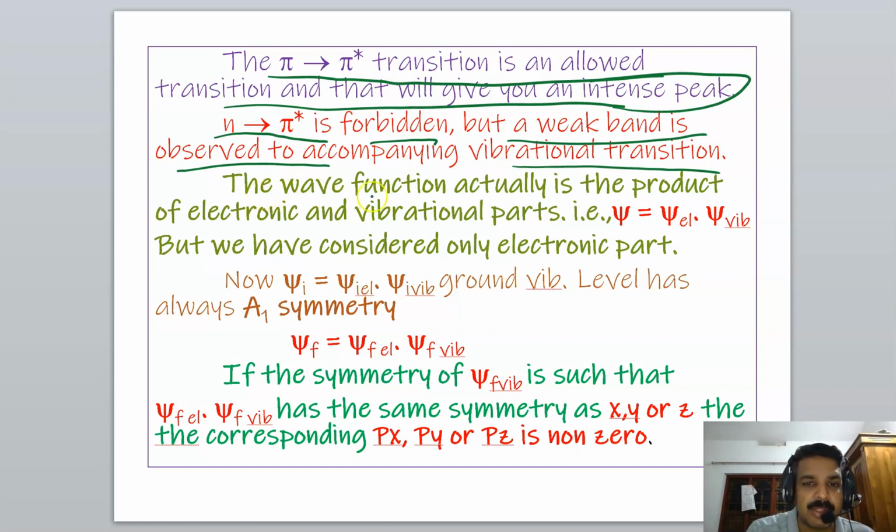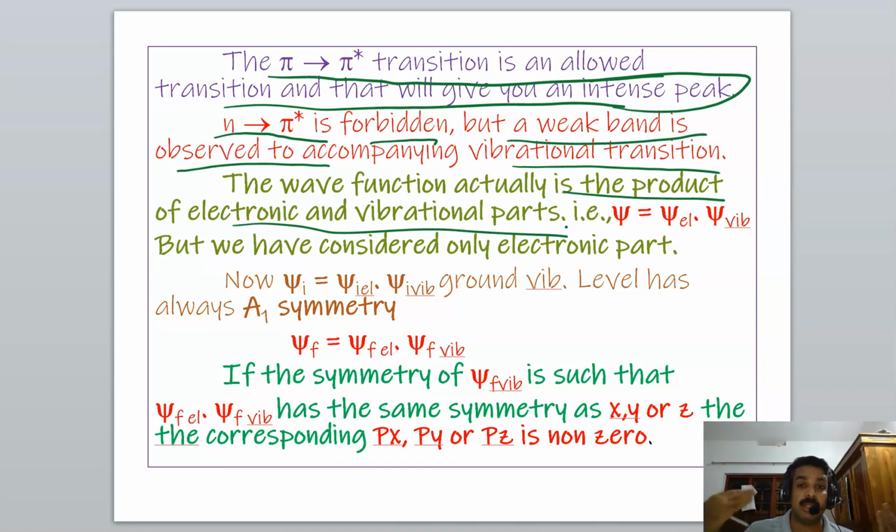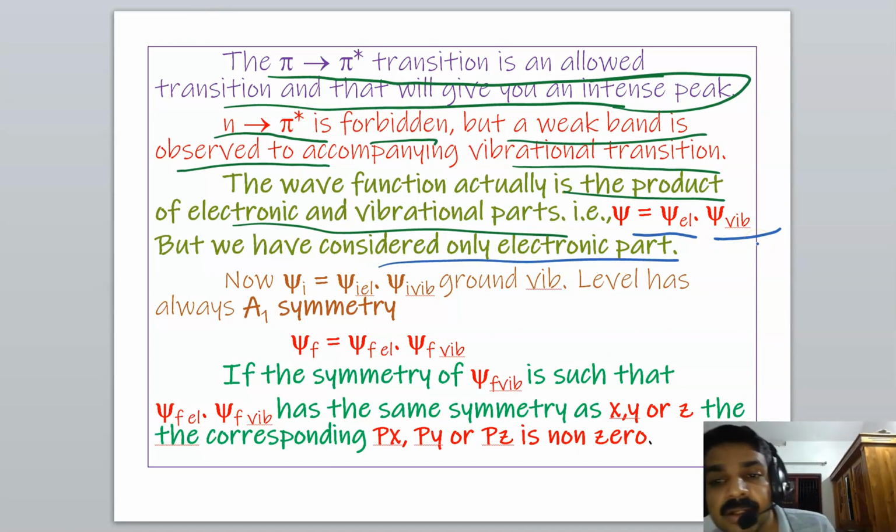The wave function is actually the product of the electronic and vibrational parts. In the wave function we considered here, only the electronic part was considered. Actually, there will be an accompanying vibrational transition, so we have to consider the product of the electronic wave function and the vibrational wave function. So psi is actually psi electronic into psi vibrational. But we considered only the electronic part, and that is why we get a forbidden result.